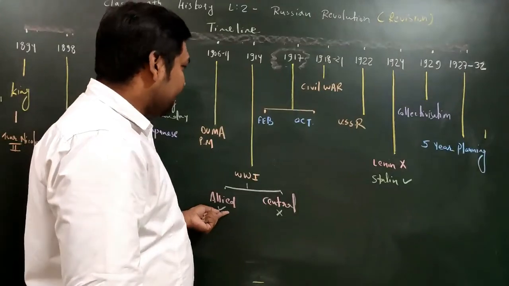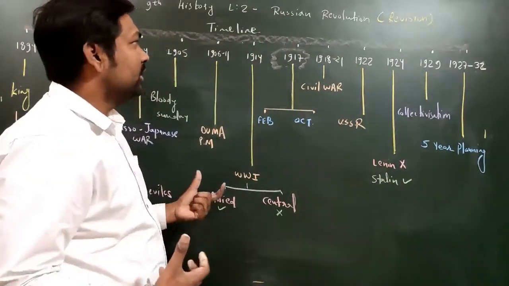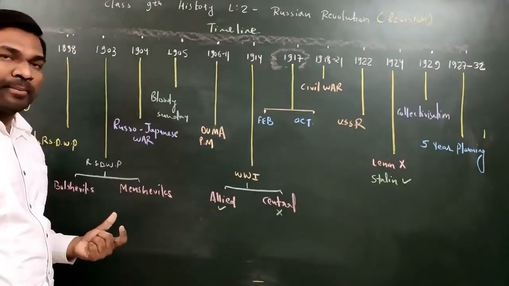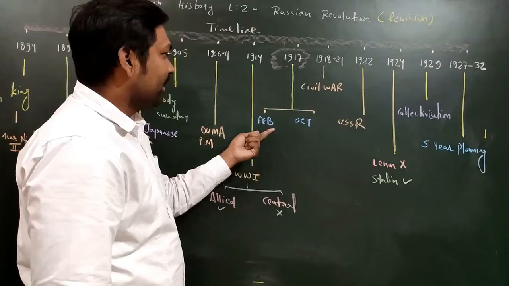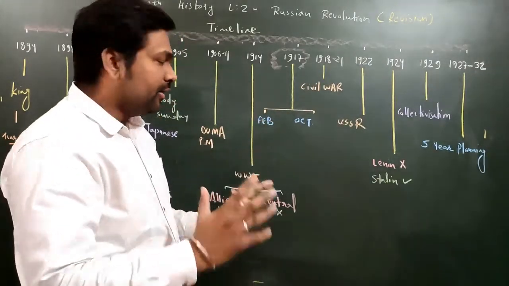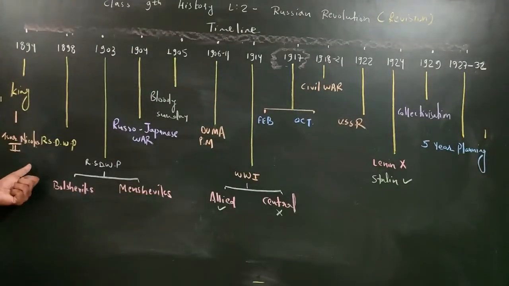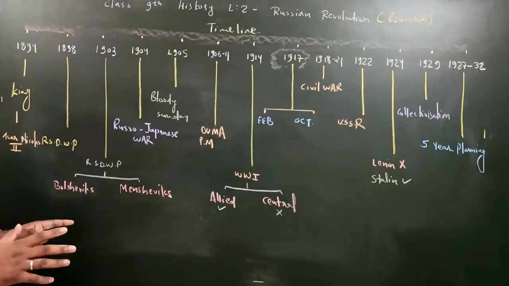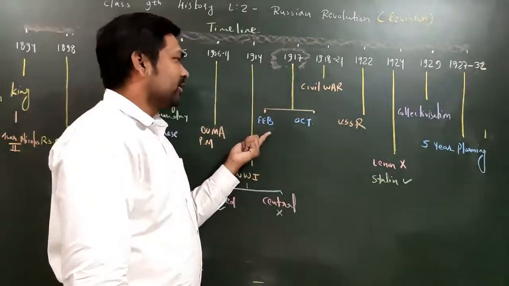See, in this Allied Power, Russia was also there. And because of the war, so many losses happened in Russia. That is why people were not happy. They were suffering a lot. That is why what happened? The Feb Revolution happened. The Feb Revolution and October Revolution, I'll tell you in detail. Because of the Feb Revolution, Tsar Nicholas II's period was over, meaning the monarchic system finished in 1917 in Russia.